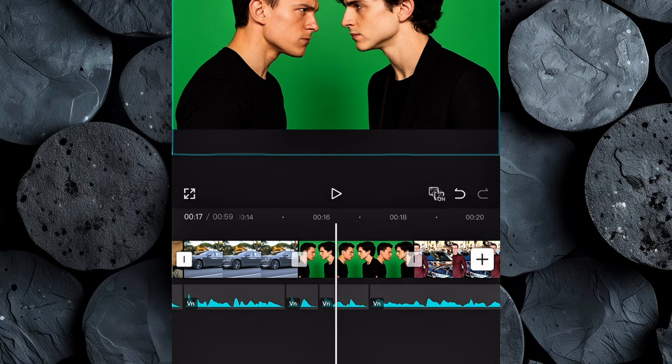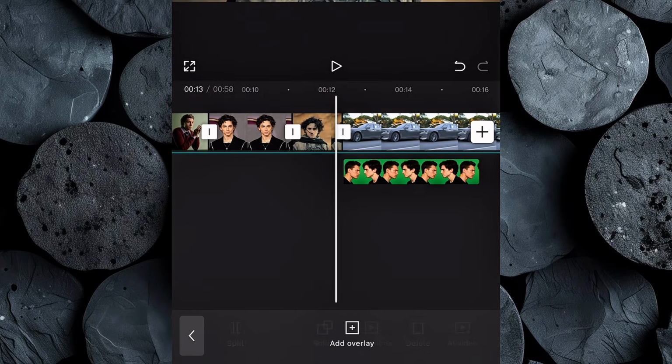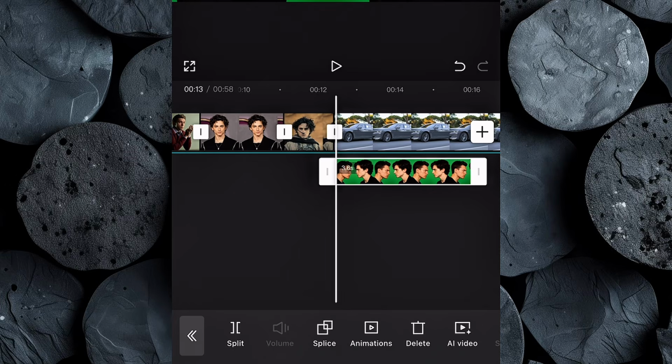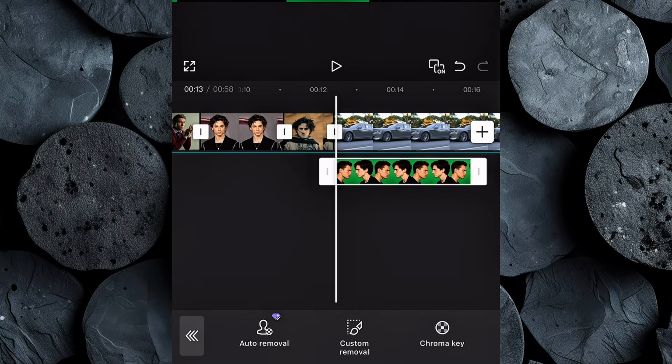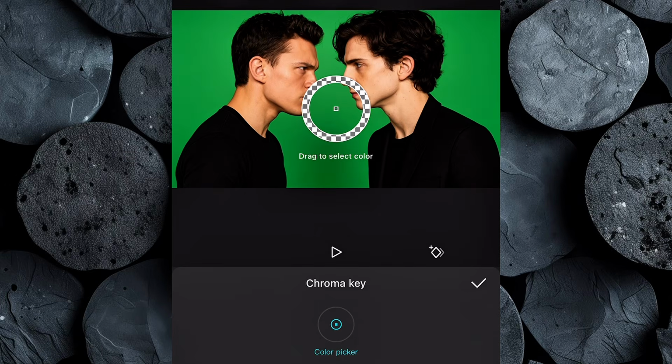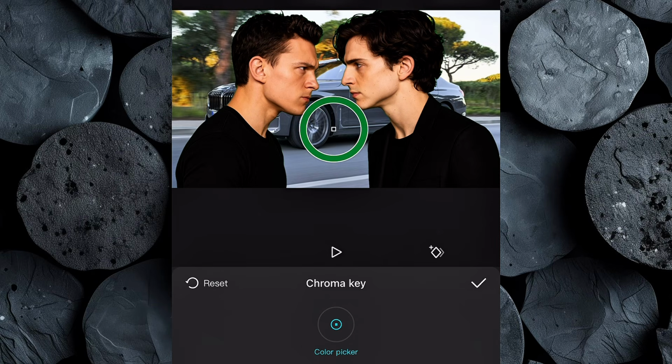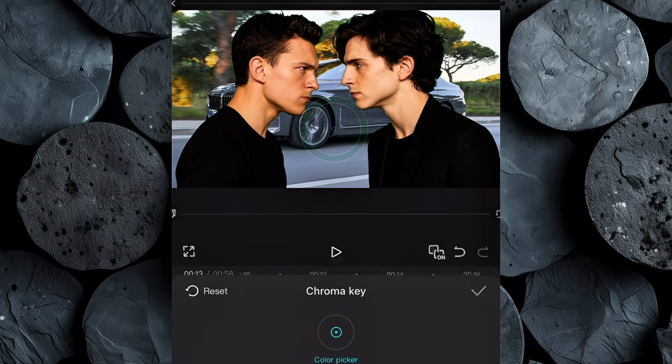For the comparison section, overlay the image of the 2 celebrities facing off. Select the image, scroll the options below, and click on Remove Background, then select Chroma Key. Now move the pointer to the background to clean out the green screen automatically.